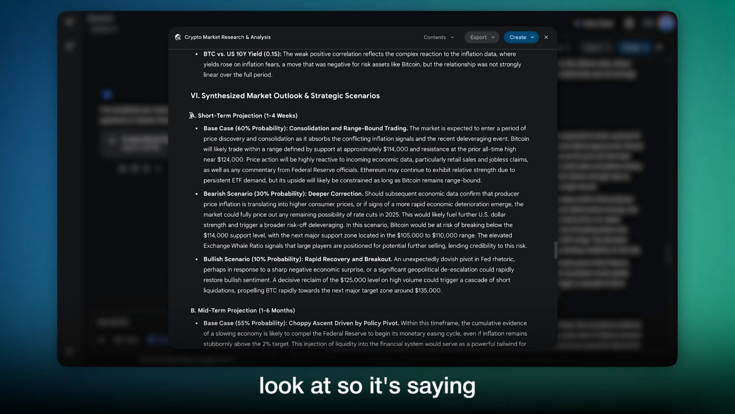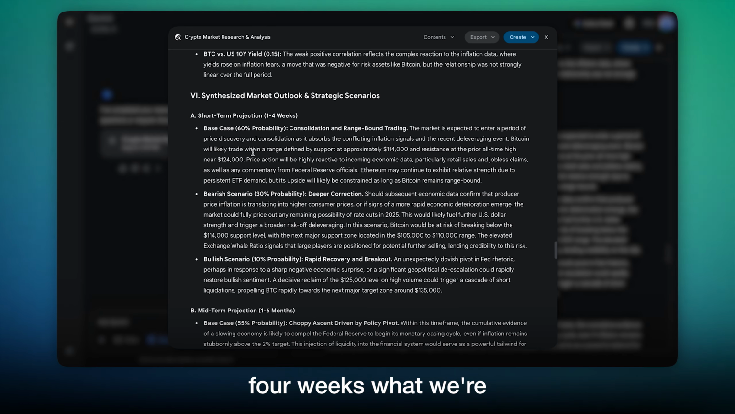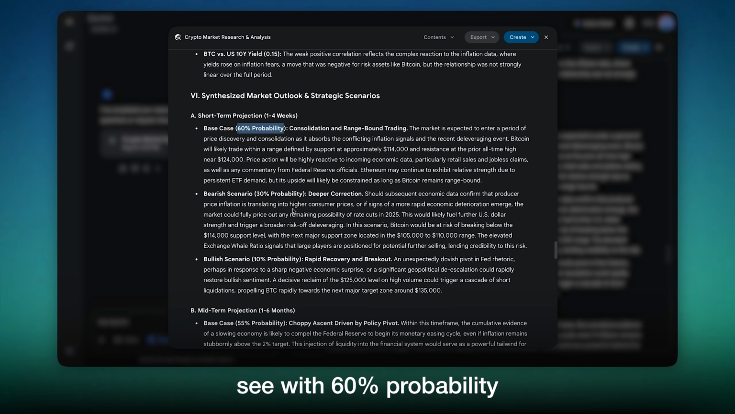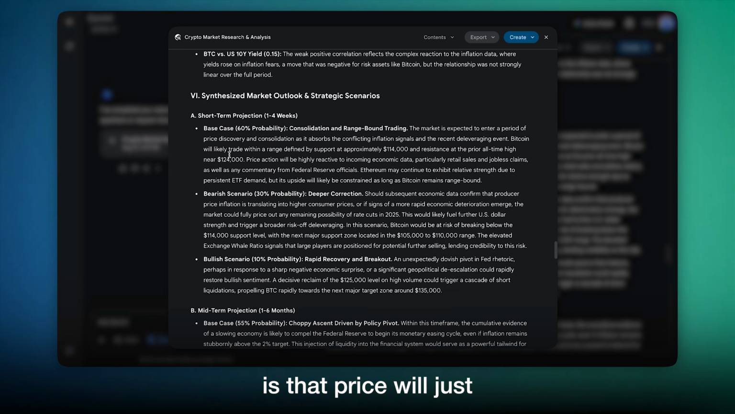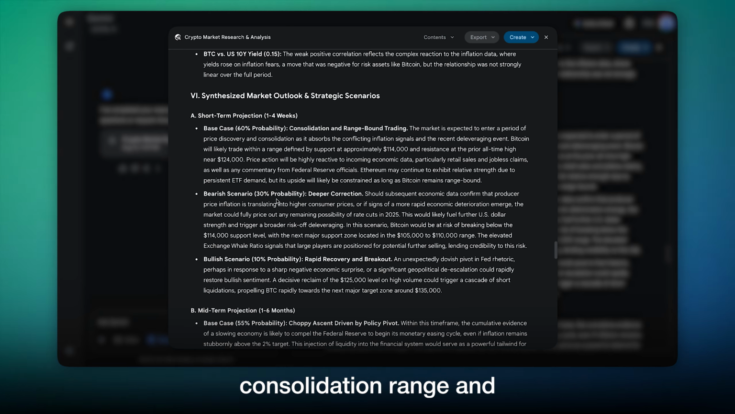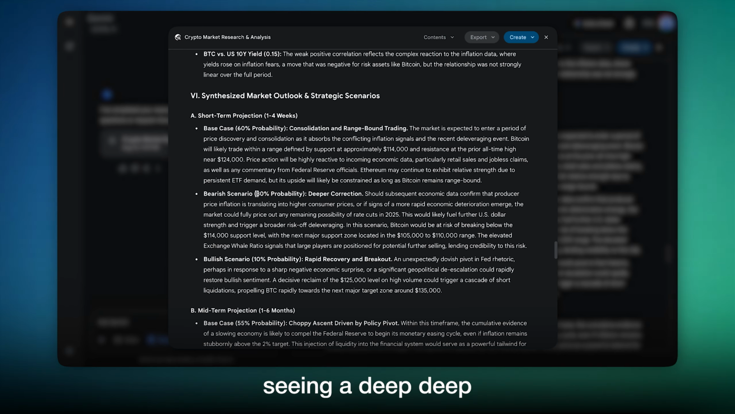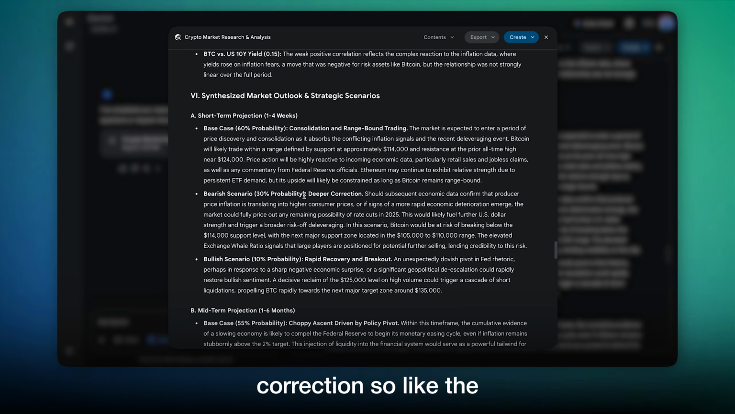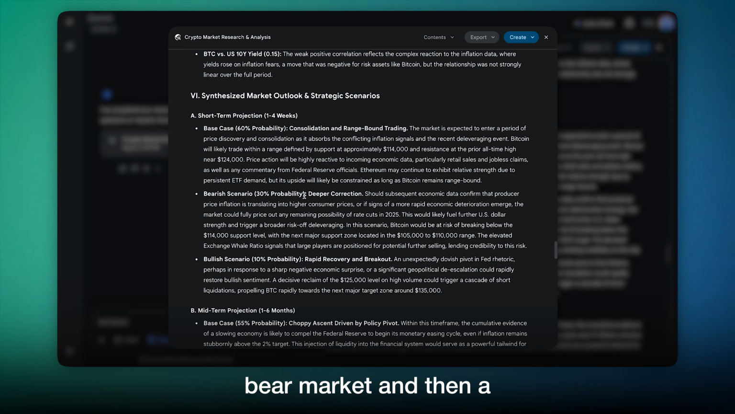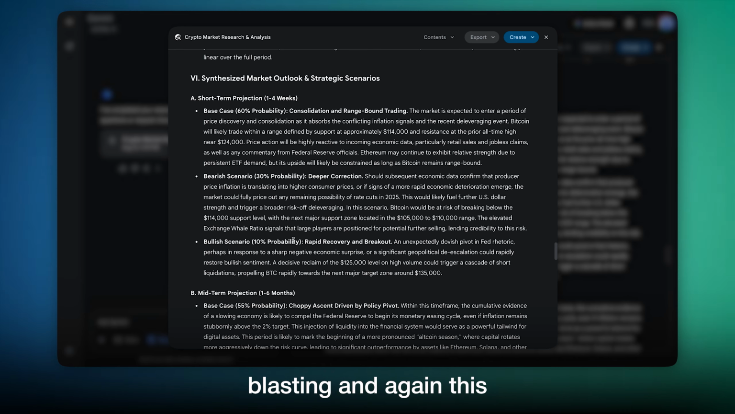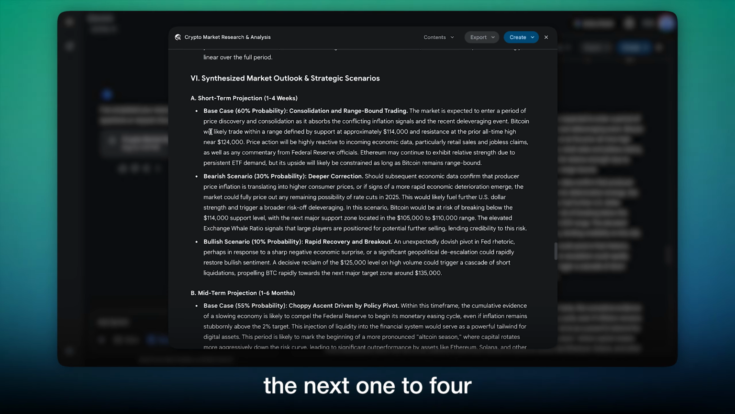And then now here is what I wanted to look at. So it's saying that over the next 1 to 4 weeks, what we're probably going to likely see with 60% probability is that price will just trade sideways in a consolidation range, and then a 30% chance of it seeing a deep correction, so like the start of some sort of bear market, and then a 10% probability that it's just going to keep blasting. And again, this is over the course of the next 1 to 4 weeks.